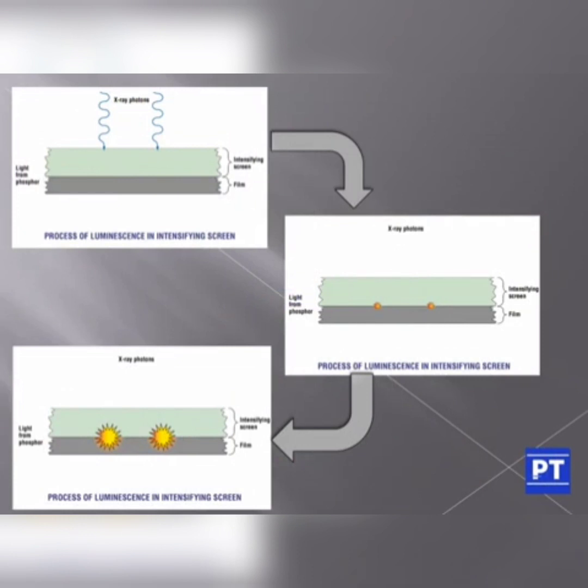So this is what is happening. When an X-ray photon is coming and falling on the intensifying screen, the light from the phosphor, that means the calcium tungstate we are using in the intensifying screen, is exposing the film. The same process of luminescence is happening in the intensifying screen. Okay, it is clear from this image.